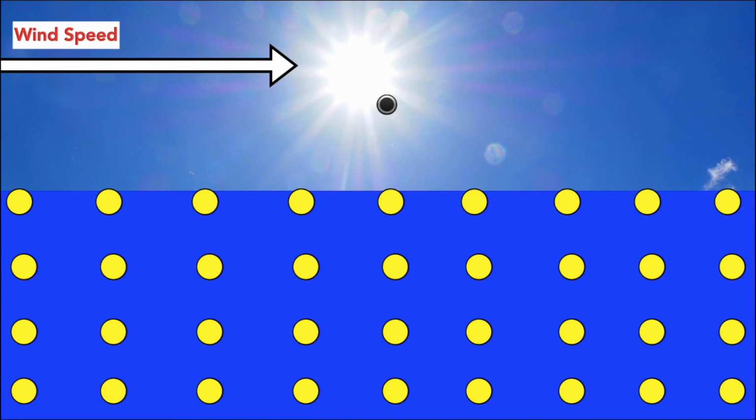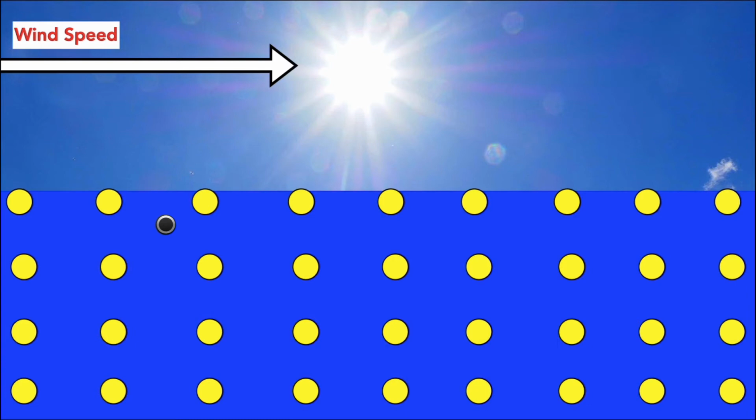Let's say wind speed. In the case of wind speed, we all know about wind, right? Wind is moving air. If an object is moving, there will be an energy. That energy is kinetic energy. So moving air or wind has kinetic energy. So let's see. Here you can see the surface particles, and the wind is flowing from left to right. Wind is moving air, and this moving air has kinetic energy.